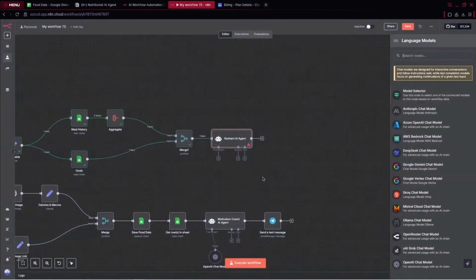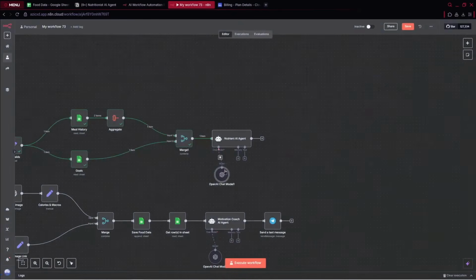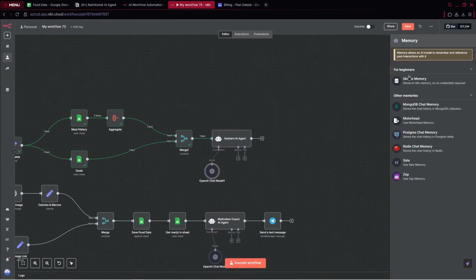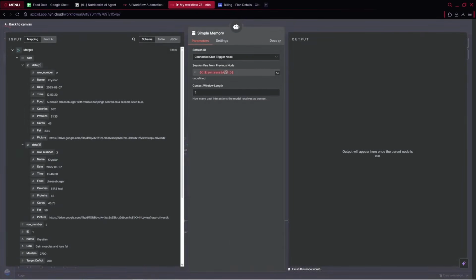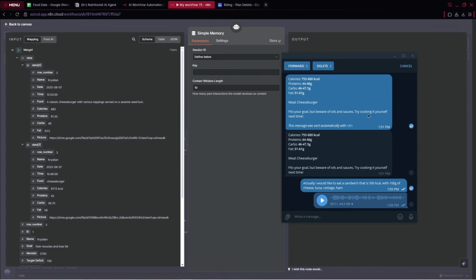But what we do is pick the model, OpenAI, and also, what's very important, simple memory. We say, every time, define below, make sure to check what the previous messages we sent on Telegram were. By this way, we can get a real conversation with our assistant.